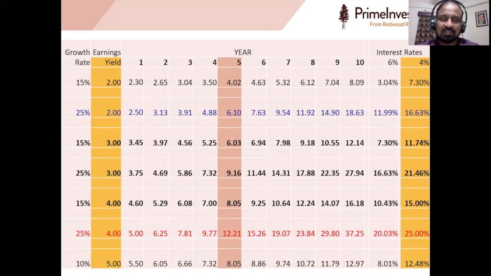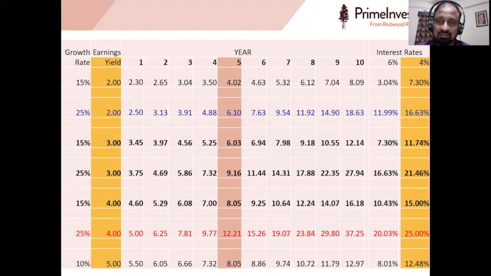The basic argument here is that there is no sense in buying a stock at an earnings yield that is significantly lower than the risk-free return or the current interest rate, unless it is compensated by significant growth. So if you are buying a stock at a 2% earnings yield, it will take 5 years for it to match the risk-free interest rate itself.